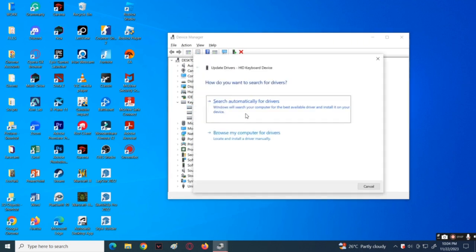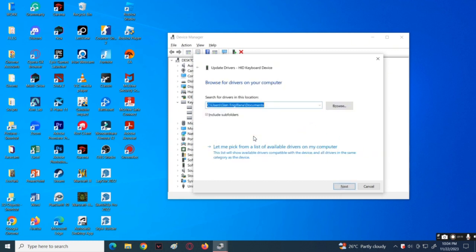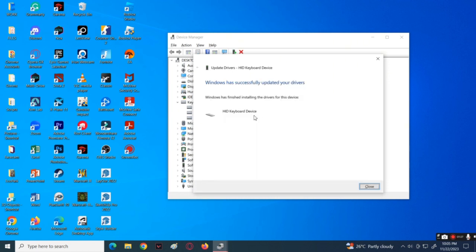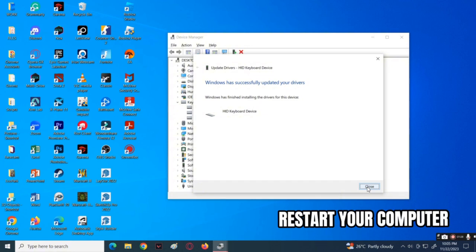Now here, choose Browse My Computer for drivers. Then choose Let me pick from a list of available drivers on my computer. Now click on the keyboard device and then click Next to update it. Wait for it to finish and then restart your computer.